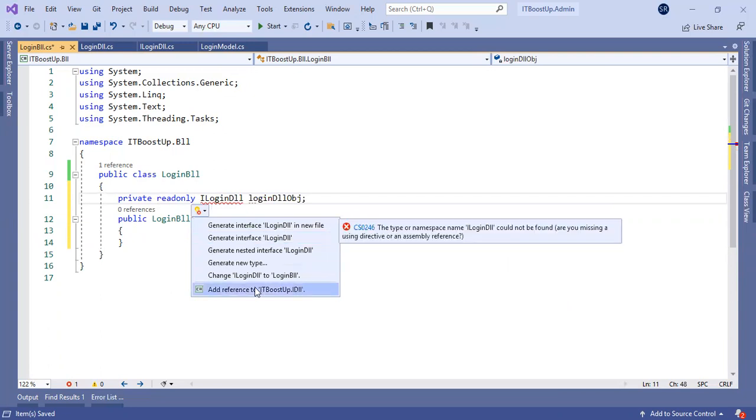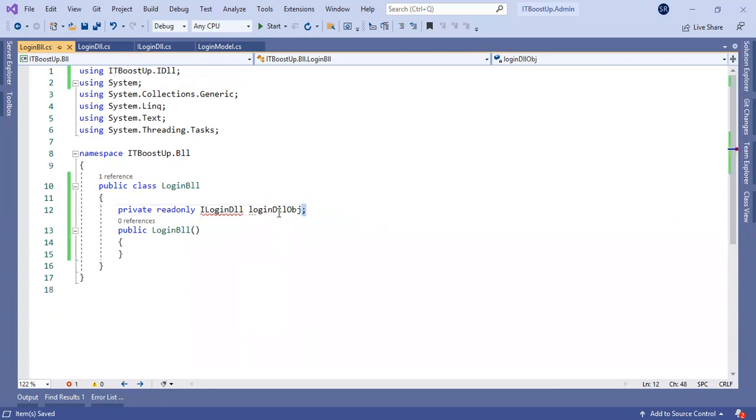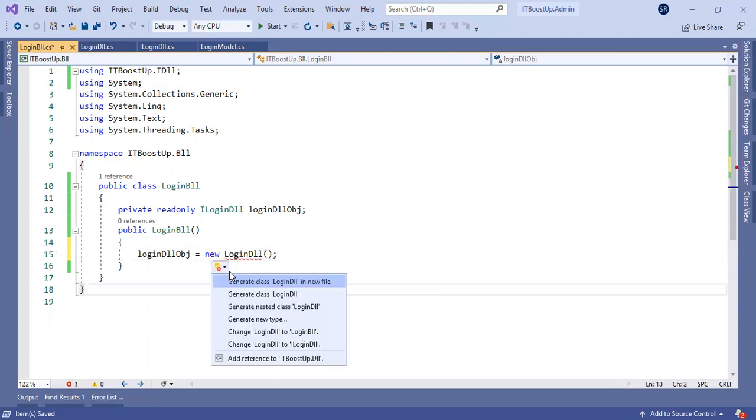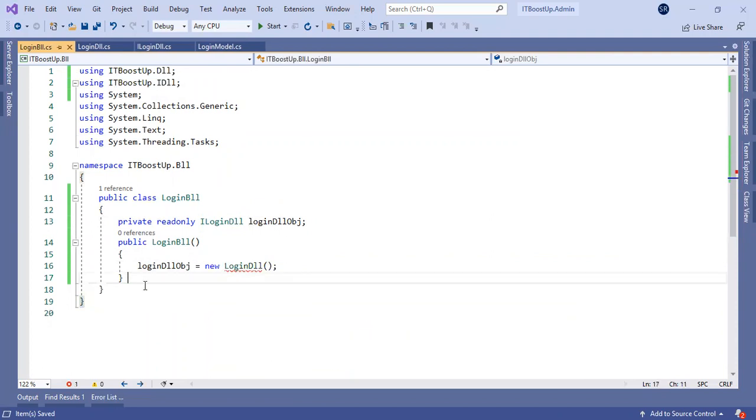I will put the interface reference inside the business logic, and I will initialize the object here with LoginDLL. I need to put another reference, the DLL.